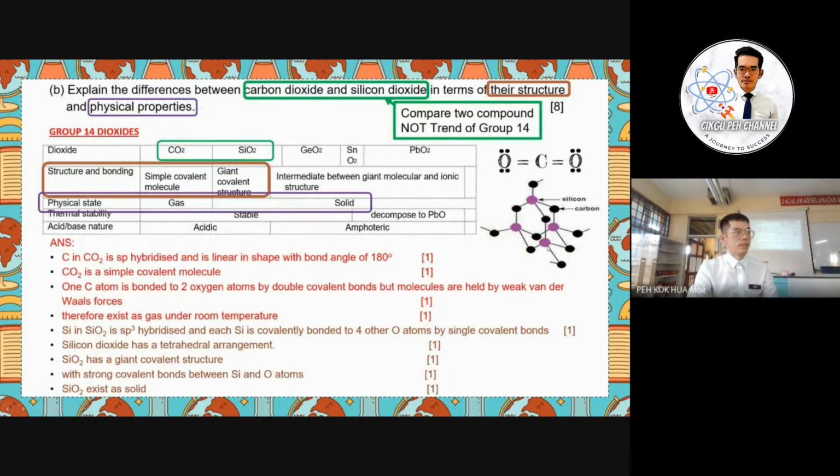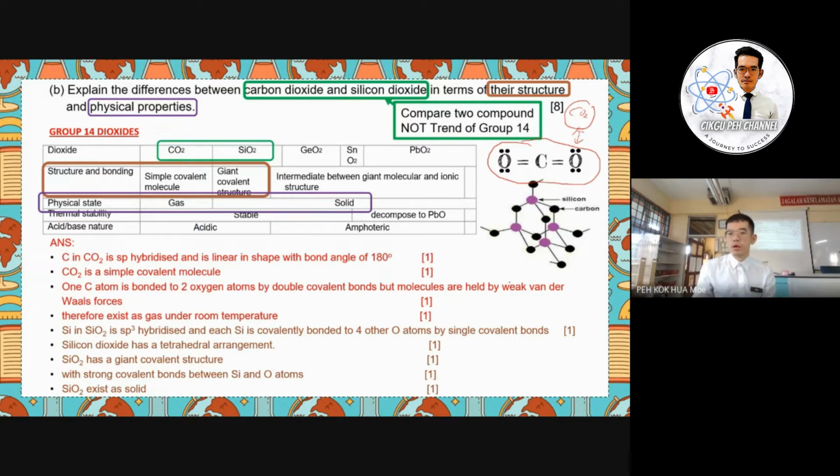You can see this is the structure for silicon dioxide. But for carbon dioxide, if you discuss the thermal stability, you still discuss C and O. But when we discuss the form in the physical state, since it is a gas at room temperature, that means the molecules will be held by the intermolecular forces here, which is a weak van der Waals.